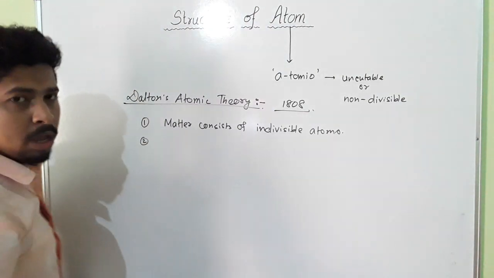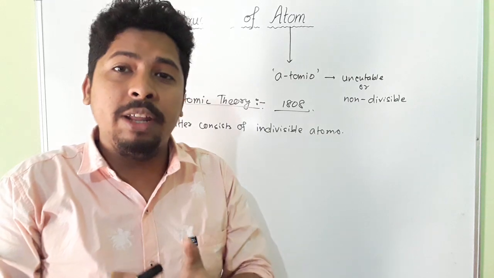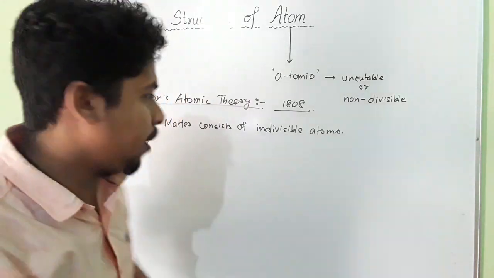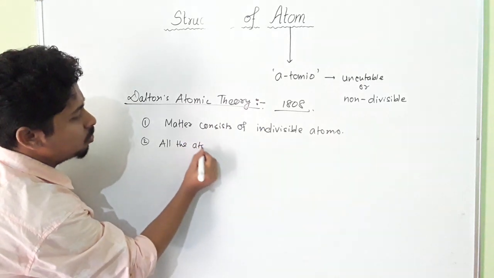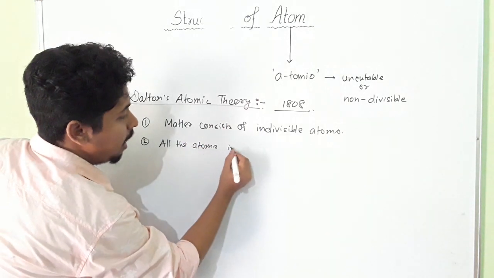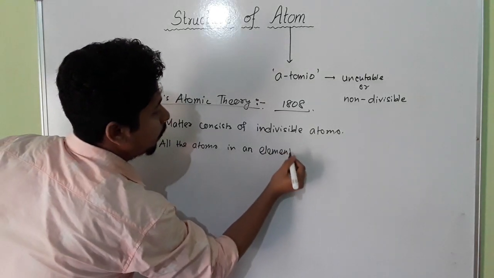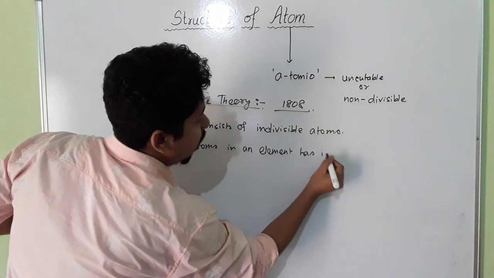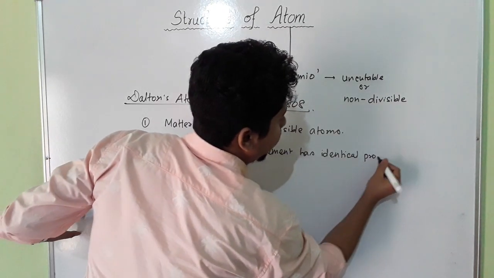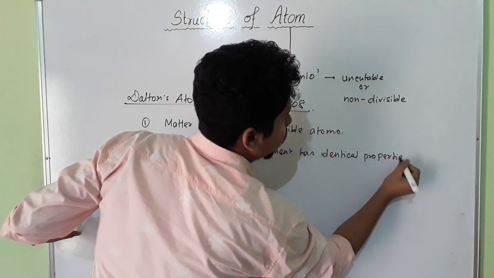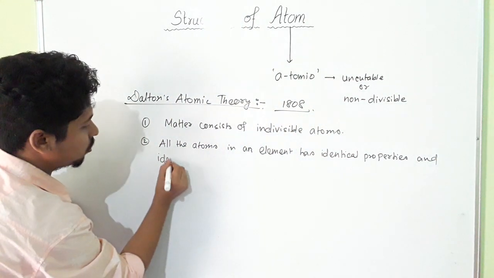Number two, all the atoms in an element have identical properties and identical mass.